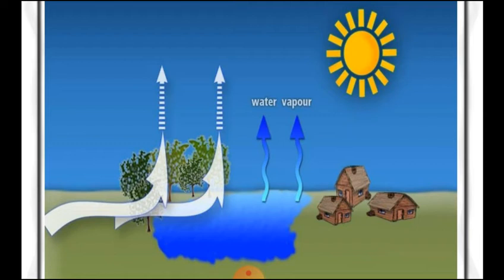Then of course there are various other losses, from soil etc. Exact measurement of evaporation is very difficult, generally for large water bodies. Some experiments we can consider, and some equations we can use. From an open water surface, evaporation is measured by various equipment such as atmometers, evaporimeters, or open pans. This shows different typical pans. Using them we can find out evaporation, but for large bodies it is very difficult.